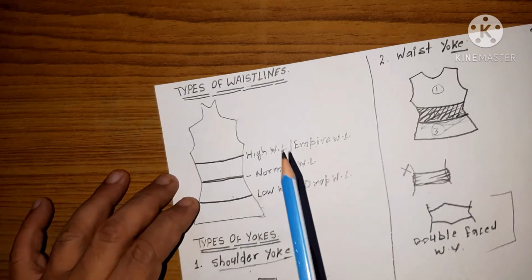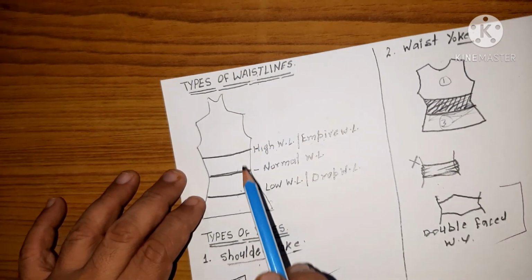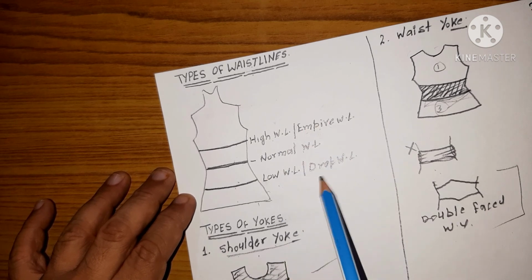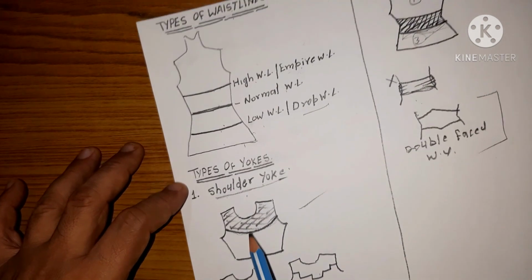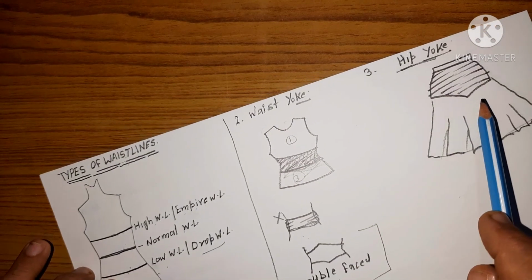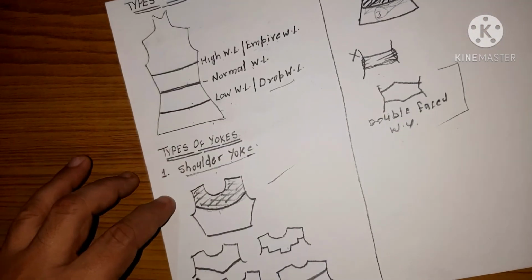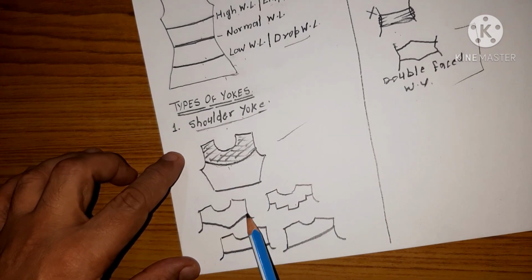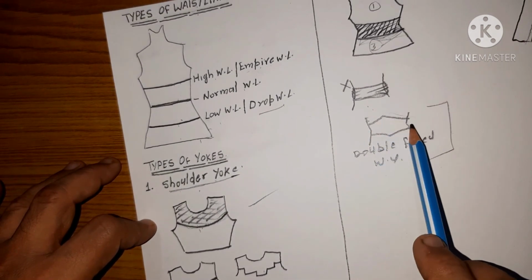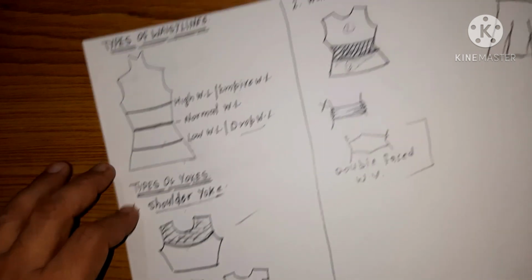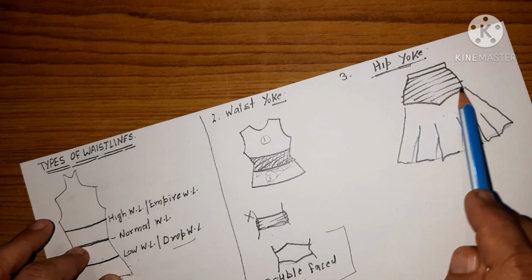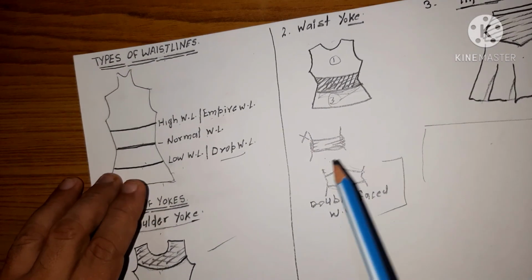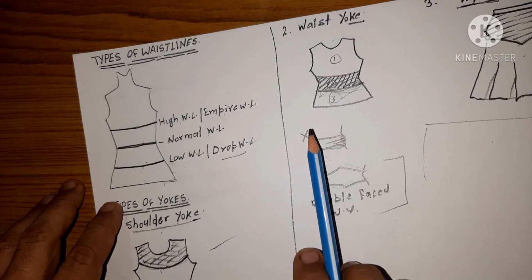So today we have learnt about the waistlines, all three waistlines, high, low and normal, empire, normal or drop. Then yokes: shoulder, waist and hip. In all the cases, the shape defines which kind of yoke it is. This is a sweetheart shoulder yoke, this is a double faced waist yoke, and in the same way this is a sweetheart hip yoke. So this is all about the yokes and the waistline, friends.